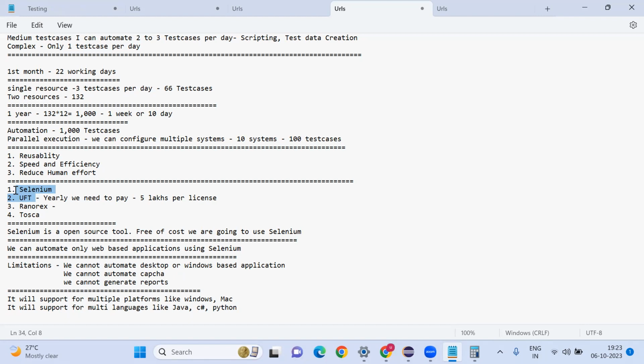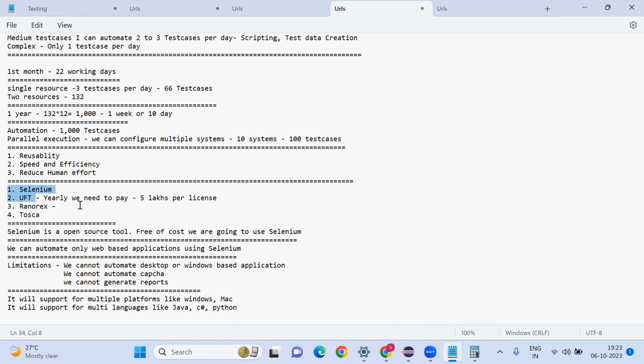Otherwise they need to hire a separate UFT resource and spend 10 lakhs, 20 lakhs for each. They hire this multi skill guy with 15 lakhs, saving 5 lakhs. The IT industry always tries to hire like that.